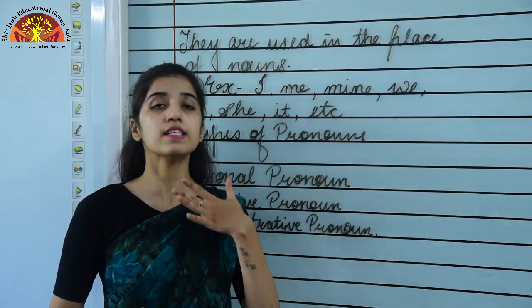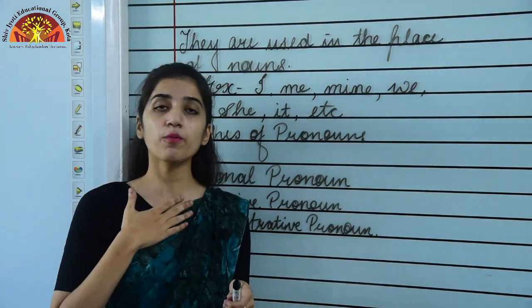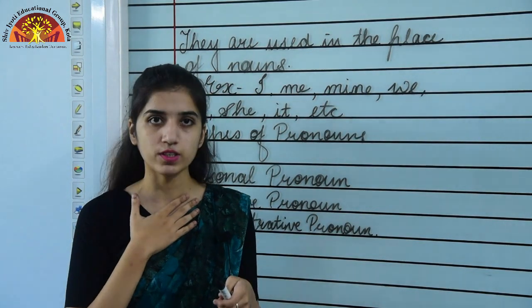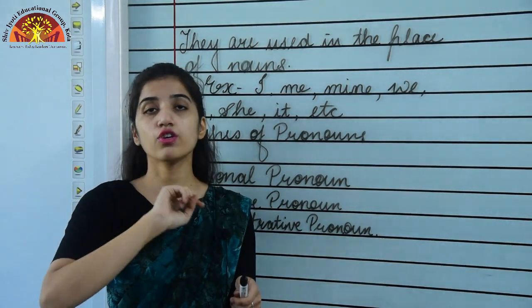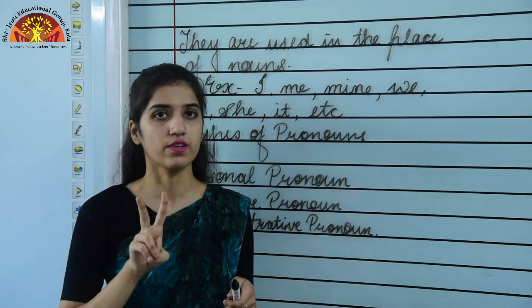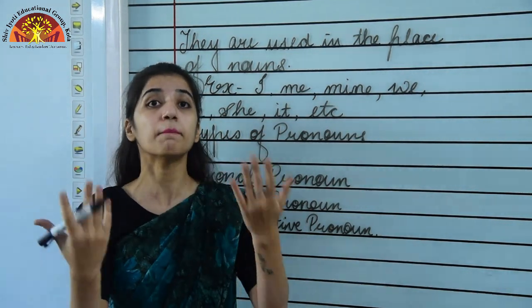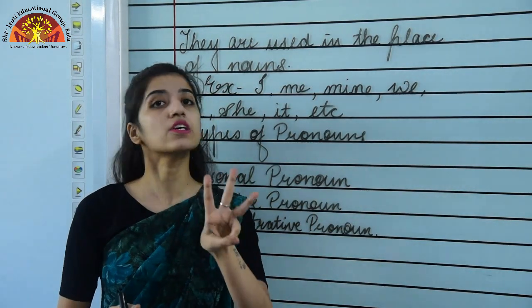So first person is the person who speaks. Let's suppose I am speaking, right? So I am what? I am first person and I am speaking to you. So you are what? You are the second person, okay? But the person we are talking about, that is what? The third person.